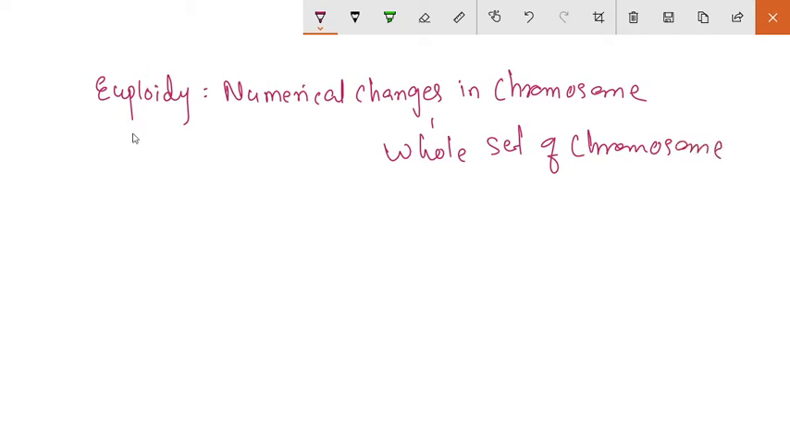Okay. In aneuploidy, also there is a numerical change, but that change is in a single chromosome or one or two chromosomes only. But when there is a numerical change in the whole set of chromosomes, that is known as euploidy. Okay. So there are three different groups of euploidy.